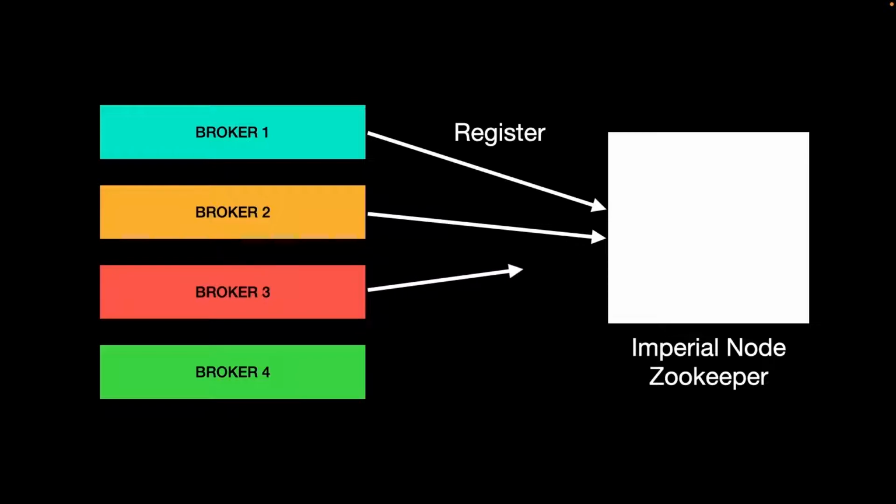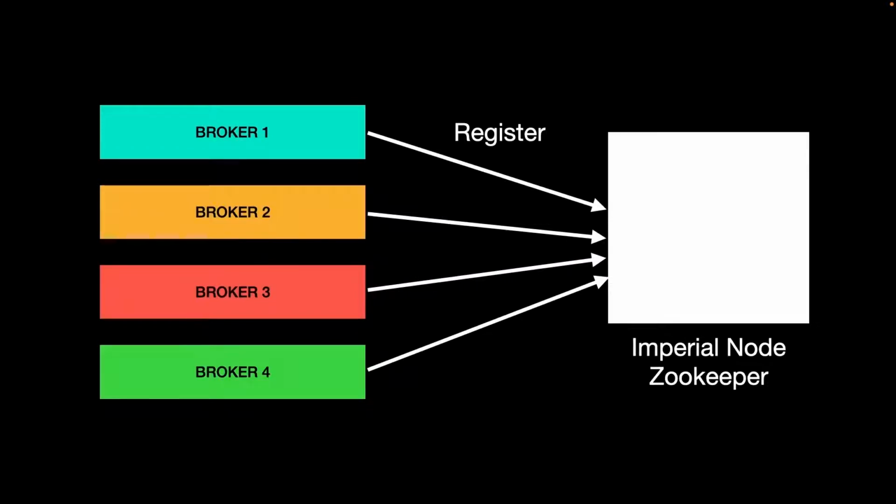So for example, we are running Kafka and we have 4 nodes, or 4 brokers. Now each of the brokers will register itself to the Zookeeper instance. We are discussing Zookeeper here. In the current versions of Kafka, Zookeeper is replaced by KRaft, but the underlying concept remains the same. So whenever we have a broker that is running an instance of Kafka, the broker will register itself with the Zookeeper instance and inform Zookeeper that I am running an instance of Kafka and I will be able to handle some amount of workload. So if we have 4 brokers, they will register themselves to the Zookeeper instance.